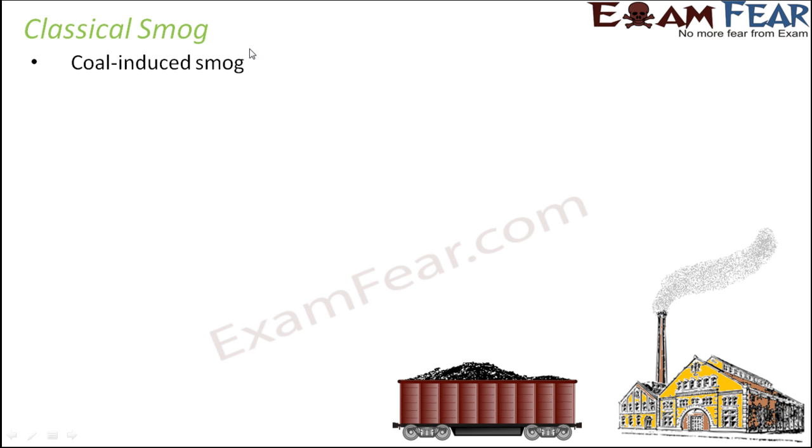And that is why this type of smog is also known as sulfurous smog. The name sulfurous smog was given because this type of smog results from a high concentration of sulfur oxides in the air. And what causes a high concentration of sulfur oxides in the air? Use of sulfur-containing fossil fuels like coal. So burning of coal releases a lot of sulfur dioxide in the air. So this is a coal-induced smog.